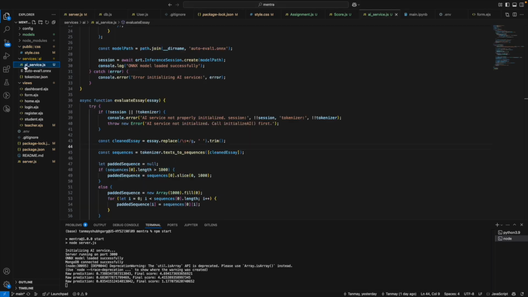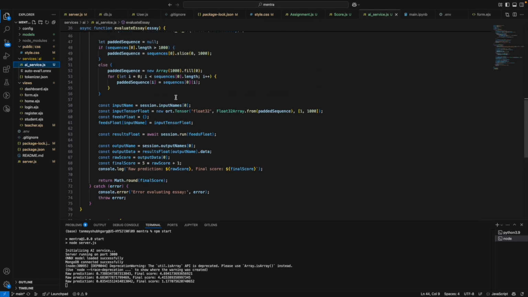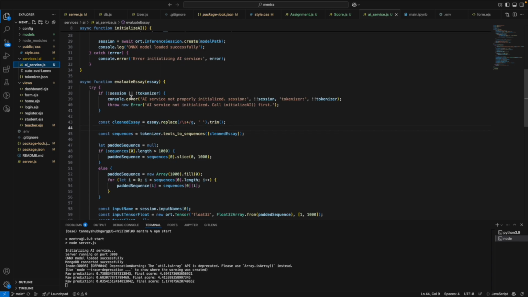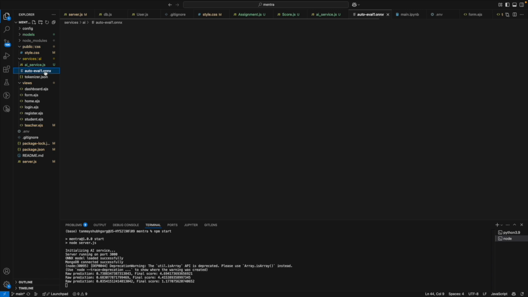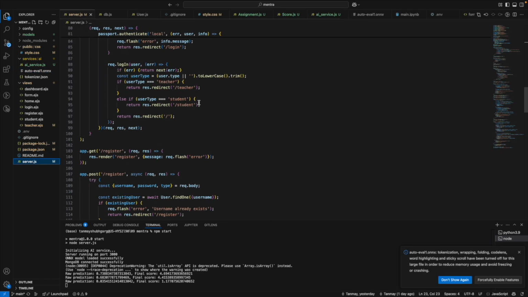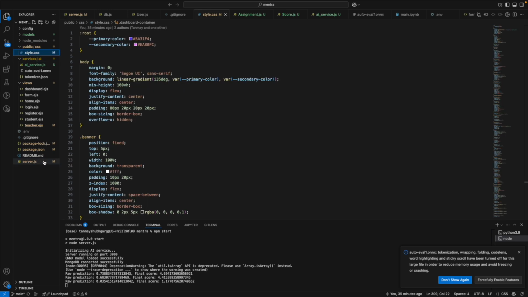And then see in our code, this is where the algorithm is making a prediction, and the model is right here. And these are our views and where our routes are. And our CSS file. I somehow fit it all in one.